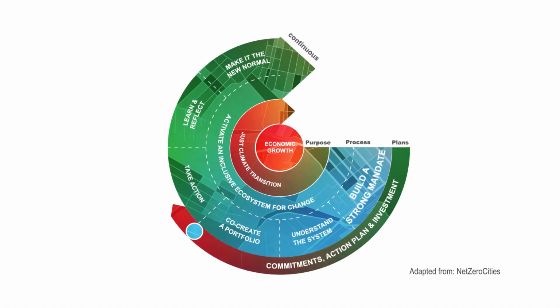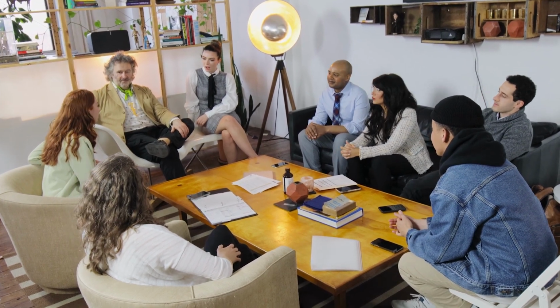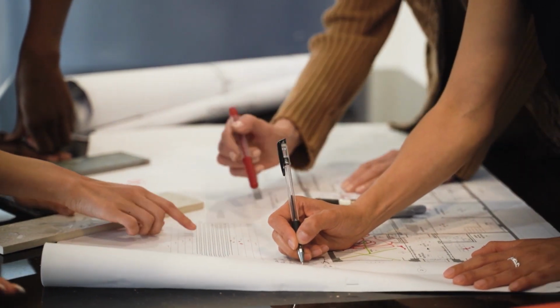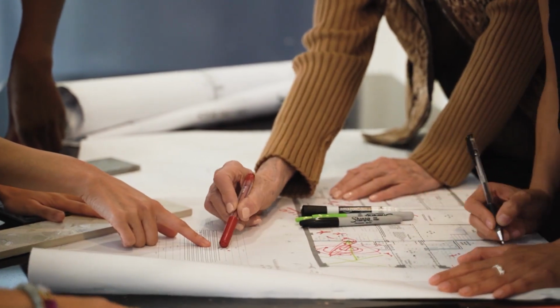Step 2 is building a strong mandate. It means a city or town should create a transition team within the local authority with strong relationships across all key administrative departments. A transition team should also include all necessary local stakeholders from the public and private sectors, civil society, academia, and research organizations. Inclusion of all relevant voices makes it possible to connect operations, resources, and capacities to implement a just transition.